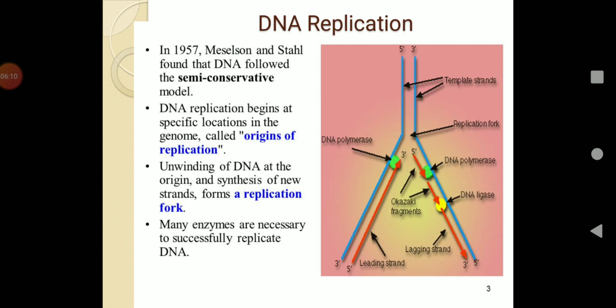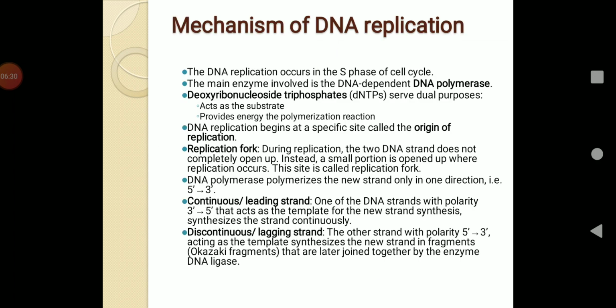So this is how the structure of the DNA looks during replication, and this structure is known as the replication fork. There are certain enzymes involved in the process of DNA replication. The mechanism of replication, as I told, occurs in the S phase and involves many enzymes like the DNA polymerase enzyme, and also substrates like the dNTPs, and also energy.